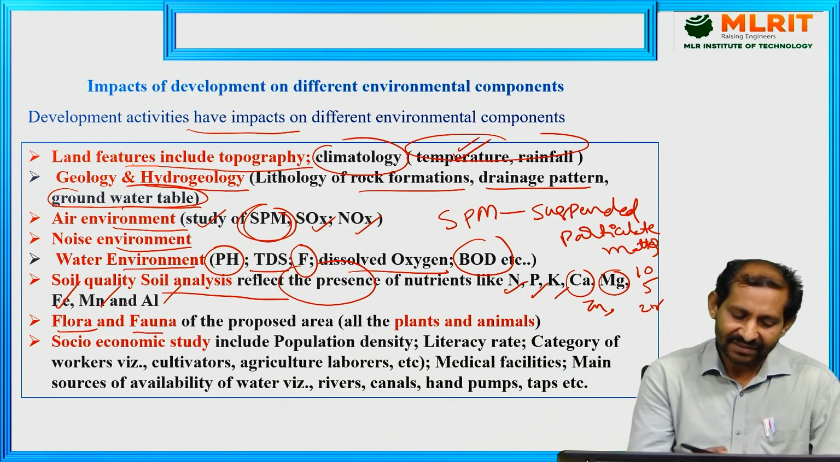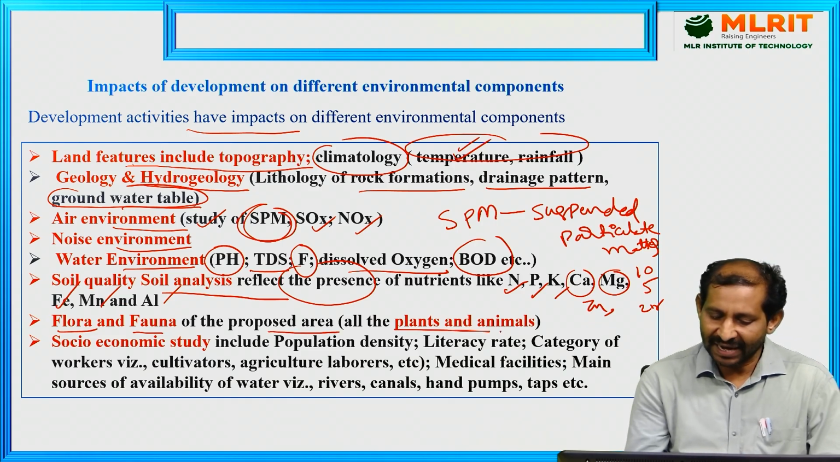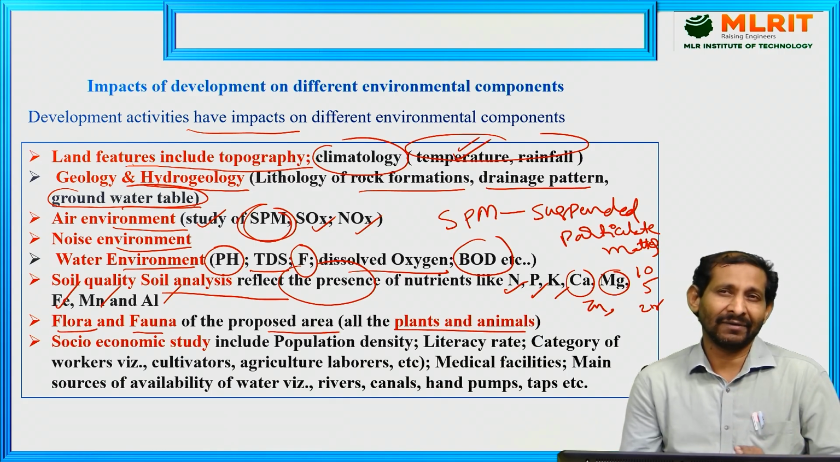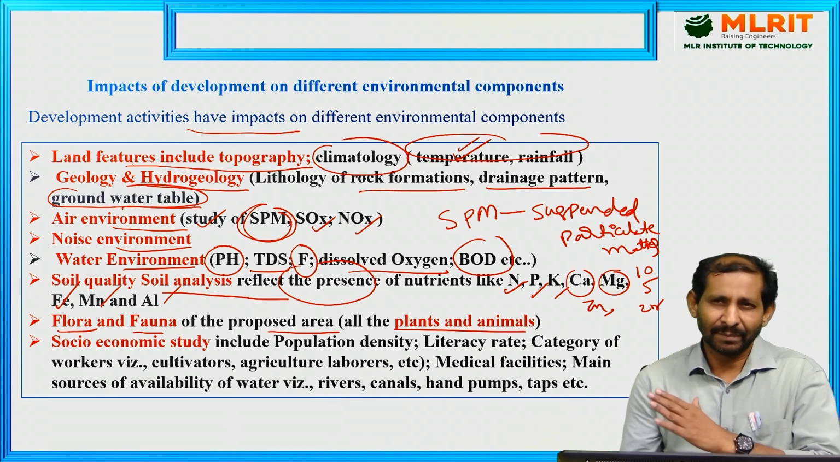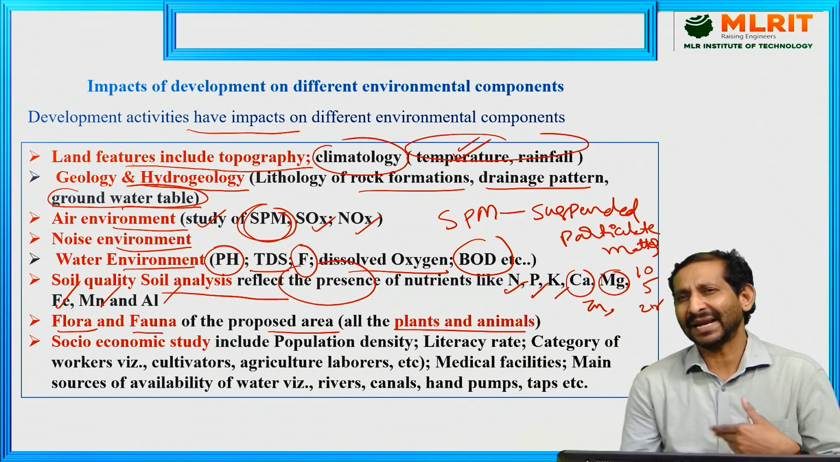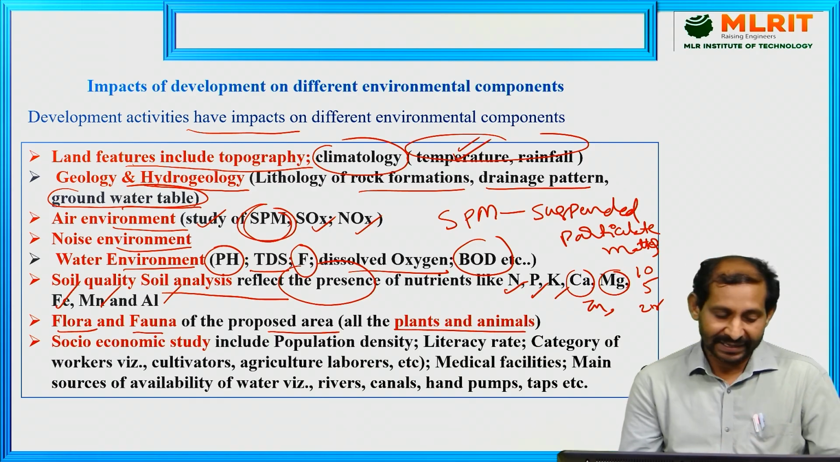This means all the plants and animals in the proposed area. For example, a deforested area: will deforestation be required or not for the developmental activity? A lot of animals will also become extinct when a developmental activity is planned in that particular area.